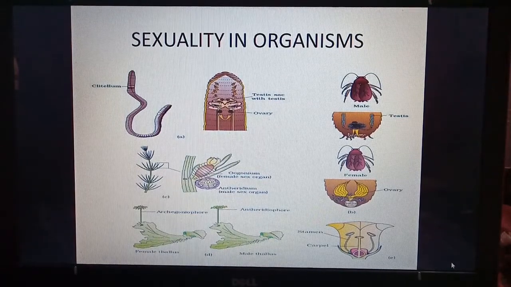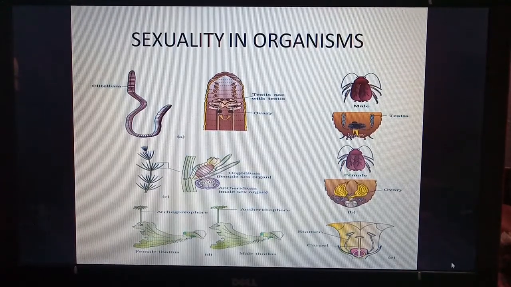Next, C diagram, we can see a plant. It is Chara and it is a monoecious plant. In this plant, we can see antheridium or male sex organ and oogonium or female sex organ. Both are on the same plant. Chara is an alga.